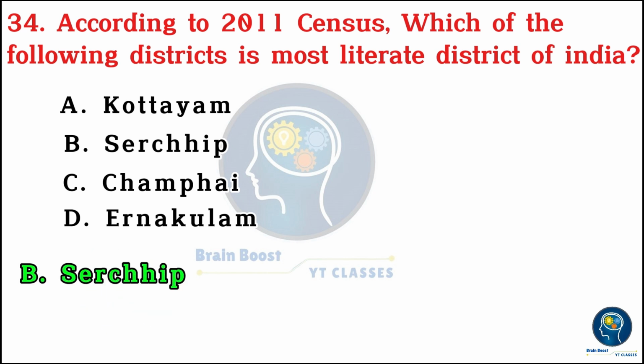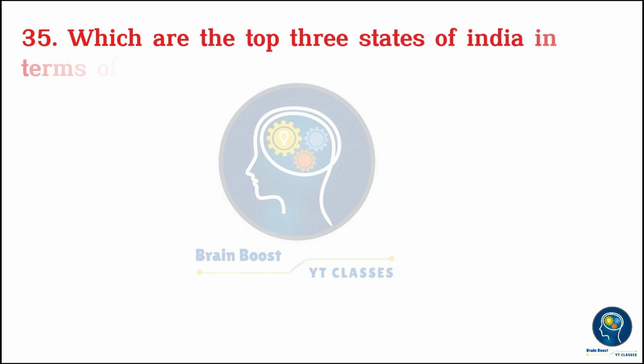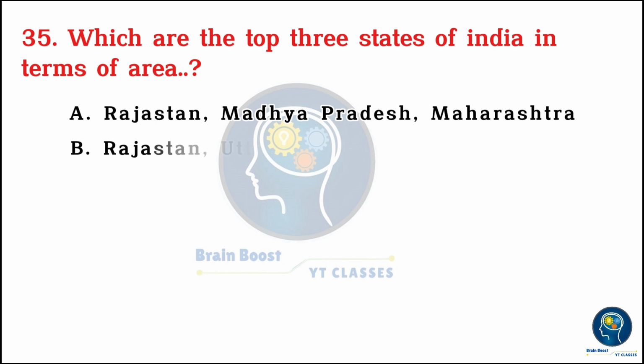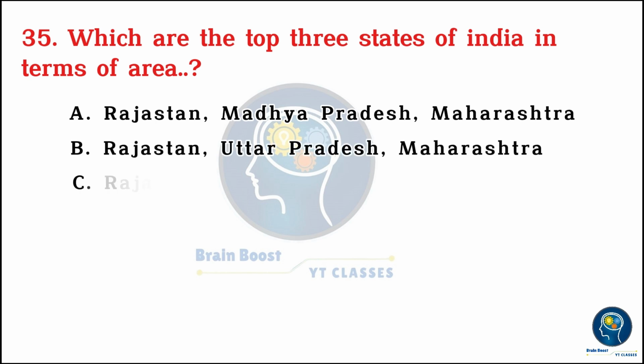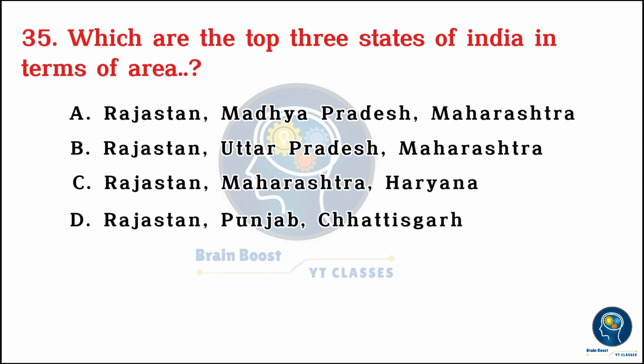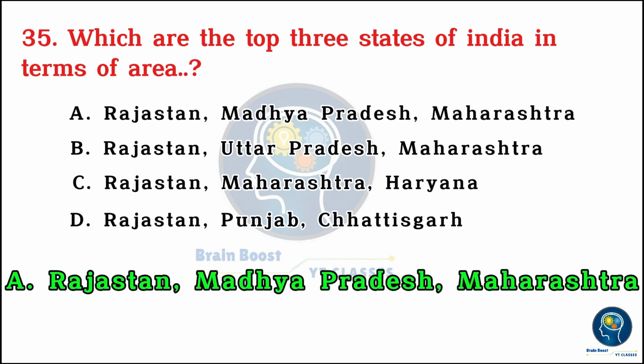B. Serchhip. Which are the top 3 states of India in terms of area? A. Rajasthan, Madhya Pradesh, Maharashtra. B. Rajasthan, Uttar Pradesh, Maharashtra. C. Rajasthan, Maharashtra, Haryana. D. Rajasthan, Punjab, Chhattisgarh. A. Rajasthan, Madhya Pradesh, Maharashtra.